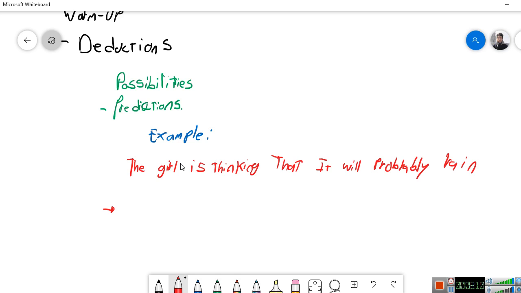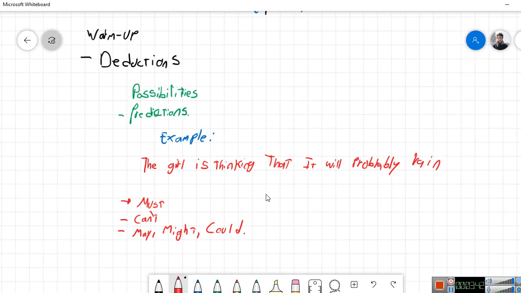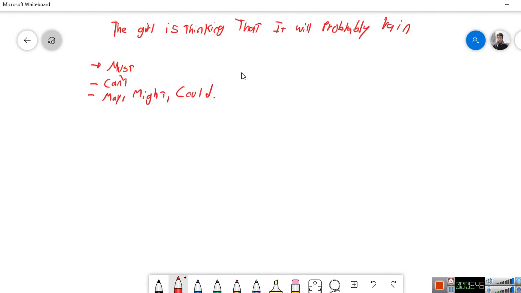Would, could, might, right. So in this case, we are going to use must, can't, and may, might, and could. So these are the modal verbs that we use to make predictions about the present or the future. Now let's move to the explanation for that.